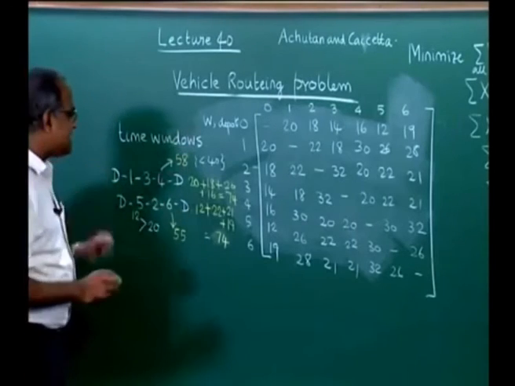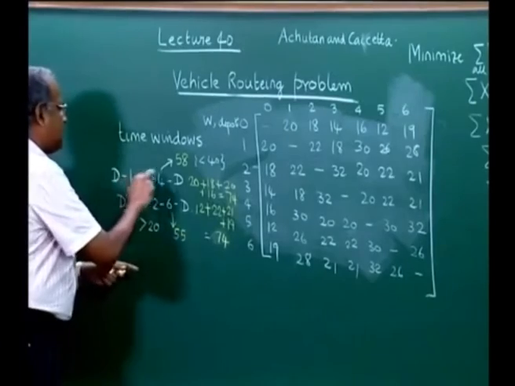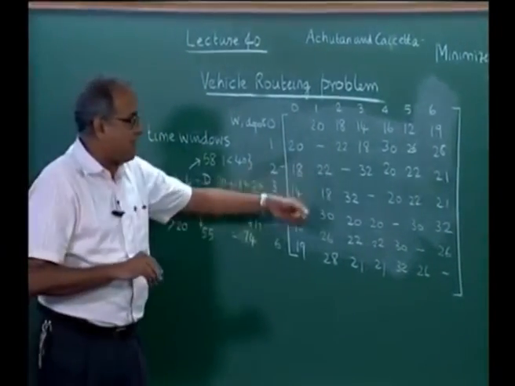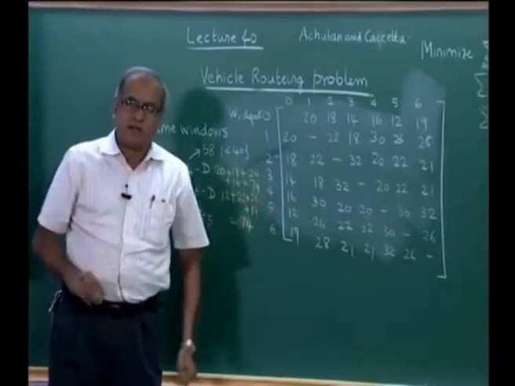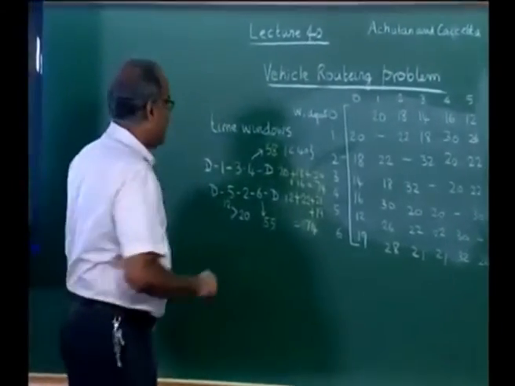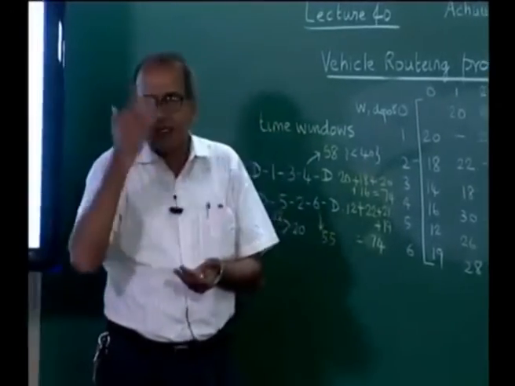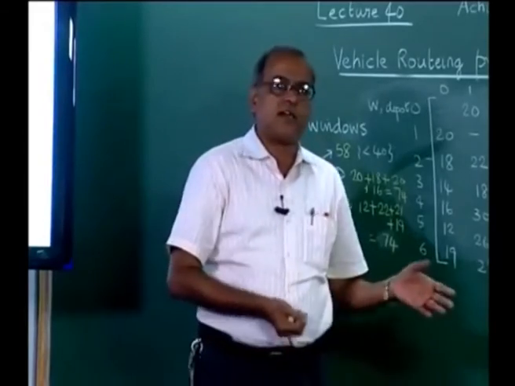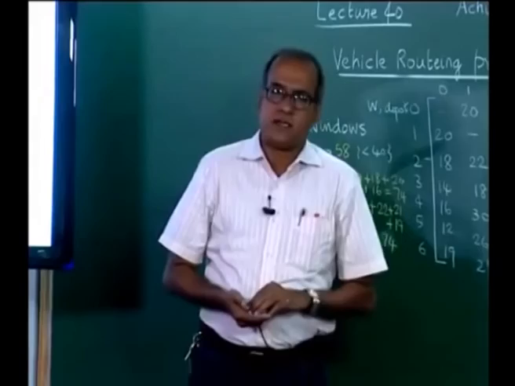Of course, for this instance we could simply go back and switch the sequence, we can do D 4 3 1 etc. But the point is, if we have a larger pool of customers and a larger number of vehicles and more constraints, we may not be able to do that. Then we get into problems with time windows, where there is an explicit restriction of visiting a customer either before a certain time or after a certain time or in between a certain time.